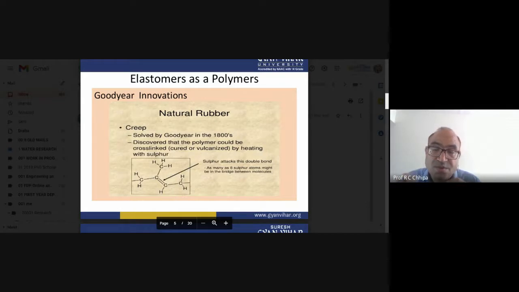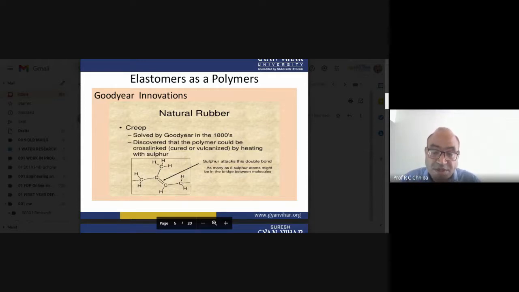And then the role of the chemist is important. At that moment, the great chemist Goodyear finally found the answer for that, and those are the pneumatic tires. He did the experiment with natural rubber, because at that moment no artificial rubbers were there. All of you know about the great chemist Goodyear. Goodyear used sulfur for the process of vulcanization.